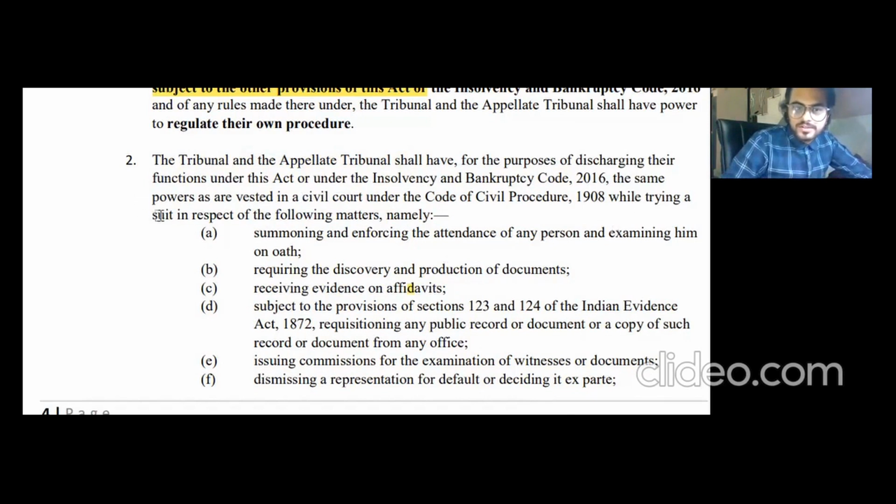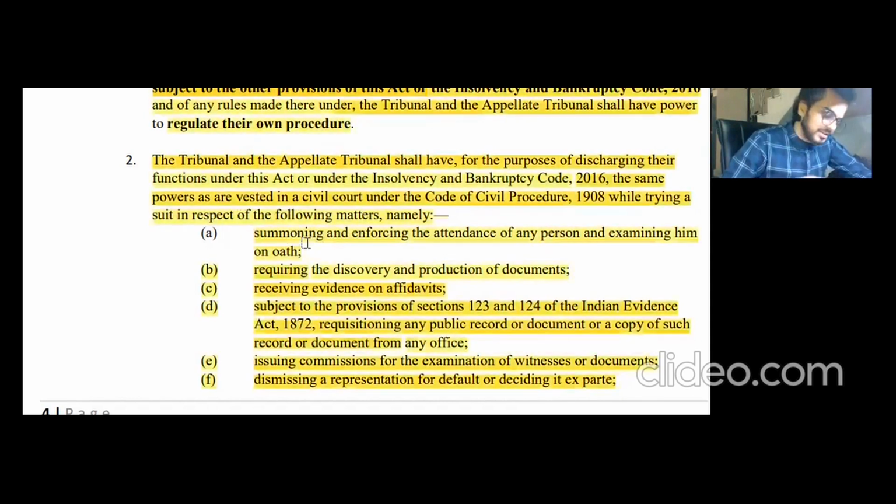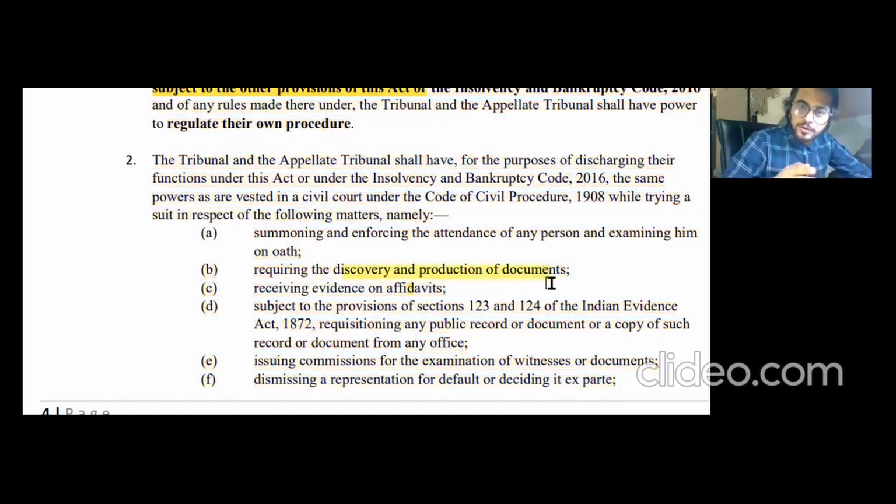While trying a suit in respect of the following matters, namely summoning and enforcing the attendance of any person, that is, the NCLT and NCLAT can summon any person, enforce their attendance and examine them on oath. That is their power. Plus, they can require the discovery and production of documents. These are the common points for your other chapters as well.